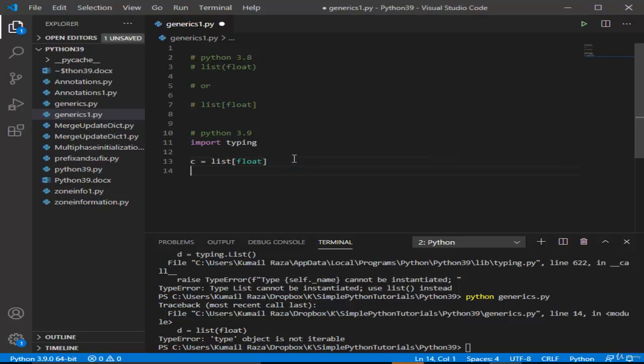Let's create another list. Actually, we print this, and let's create another list that is of scores. List[float] equals, let's create a list of 1.0, 2.3, 3.6. Okay, and let's print it.